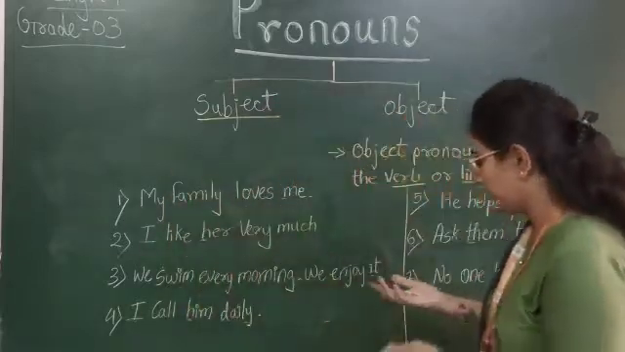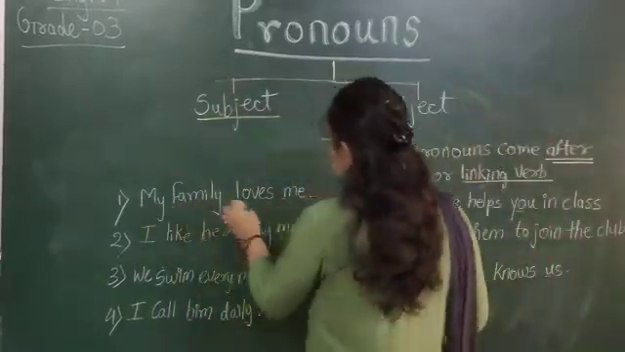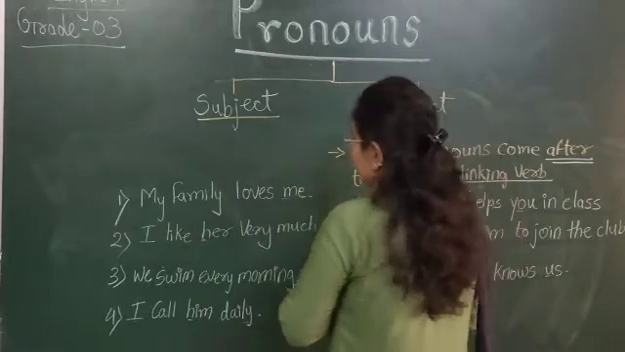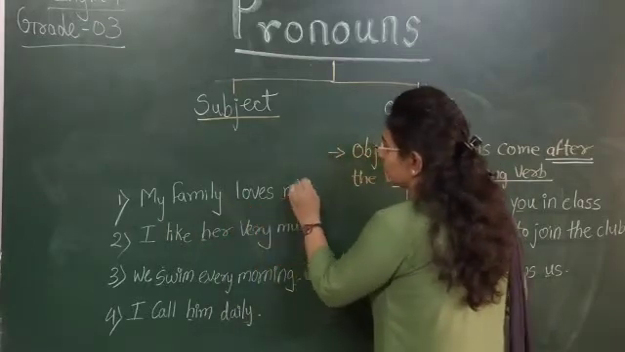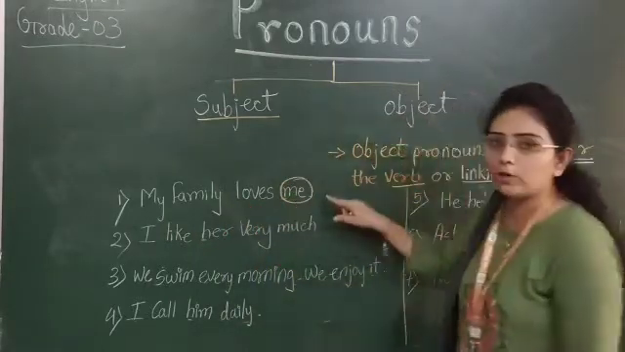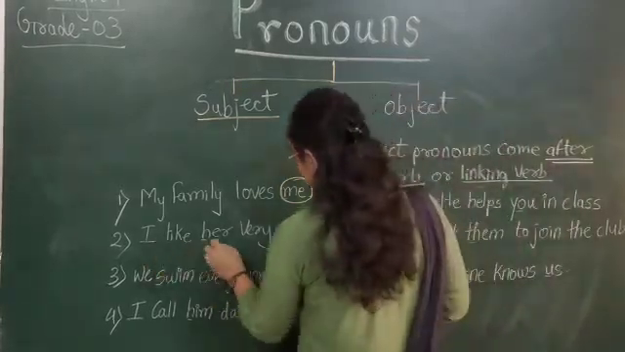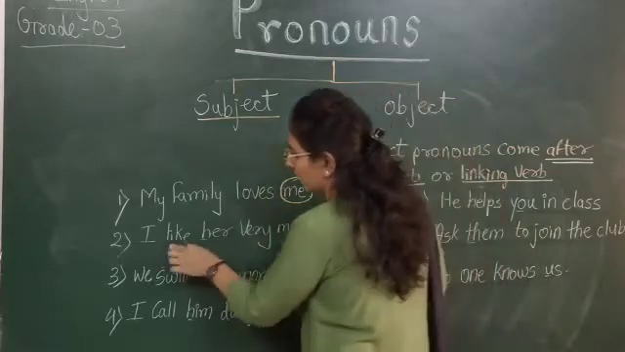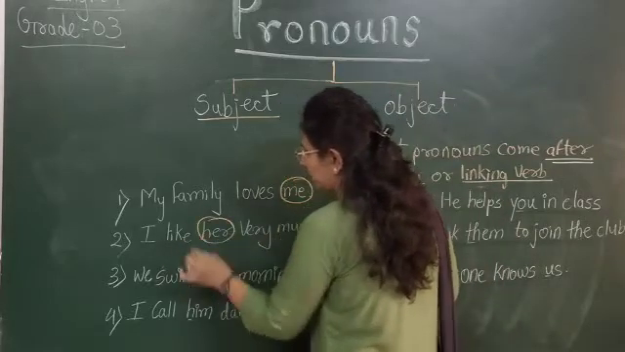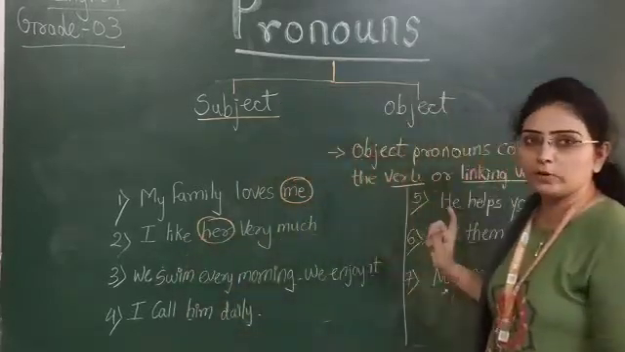Let's see with examples. Our family loves me. Here love is our verb. So me is an object pronoun. Okay. I like her very much. Here like is our verb. So her is our object pronoun.